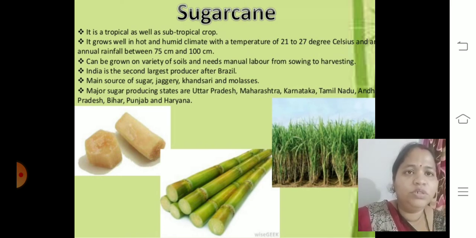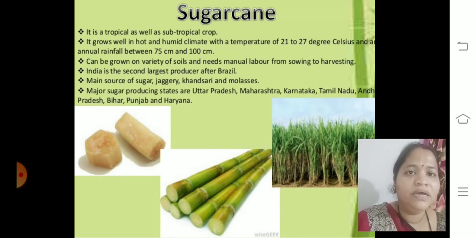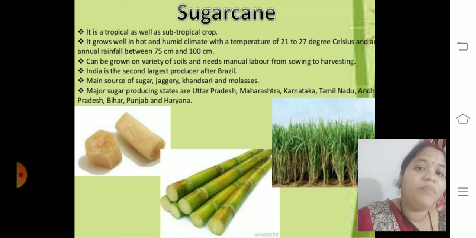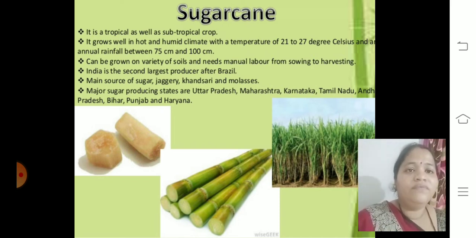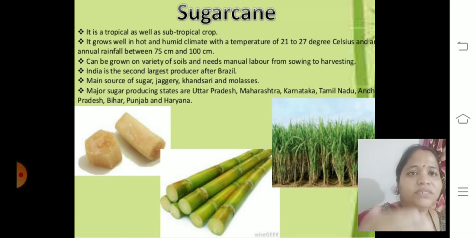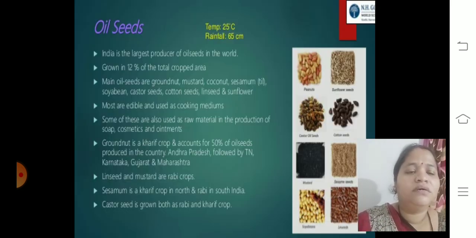So children, where sugarcane is grown, we mainly see tropical as well as subtropical climate. Check the temperature in Celsius and the rainfall, and remember that more hard work is required. We are the second largest producer of sugarcane after Brazil. You know what we get from sugarcane, and this is what we just discussed. Hope it is clear. As I told you, make points, so it will be very easy for you, and it is better to do the comparison so it will be easily learned.